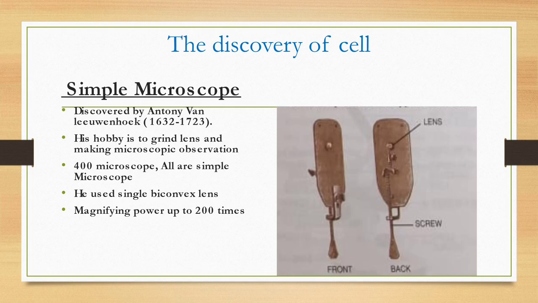In the simple microscope discovered by Antony van Leeuwenhoek, his hobby was to grind lenses and prepare microscopes, and he prepared 400 microscopes, using only a single biconvex lens. That microscope is known as the simple microscope, and its magnifying power is up to 200 times.